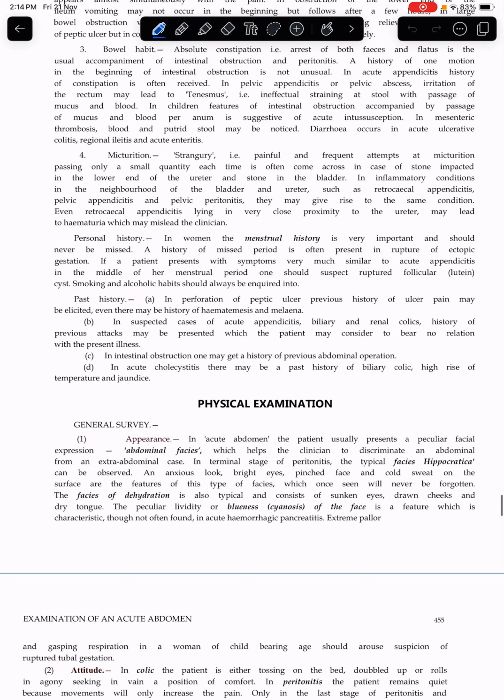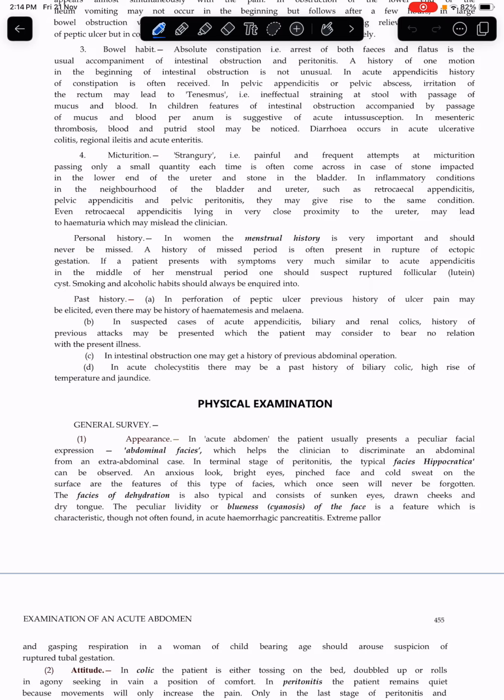In the personal history of women, the menstrual history is very important and should never be missed. A history of missed period is often present in the rupture of ectopic gestation. If a patient presents with symptoms very much similar to acute appendicitis in the middle of a menstrual period, one should suspect a ruptured follicular lutein cyst. Smoking and alcohol should always be inquired into.